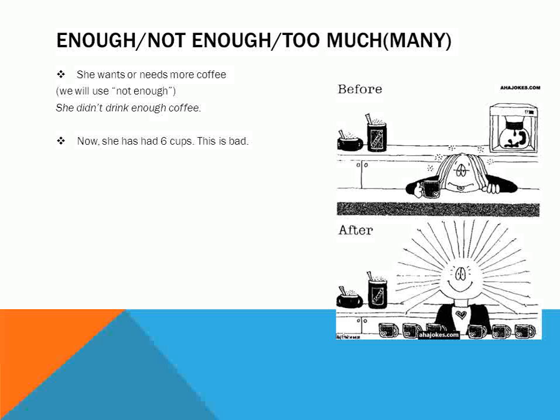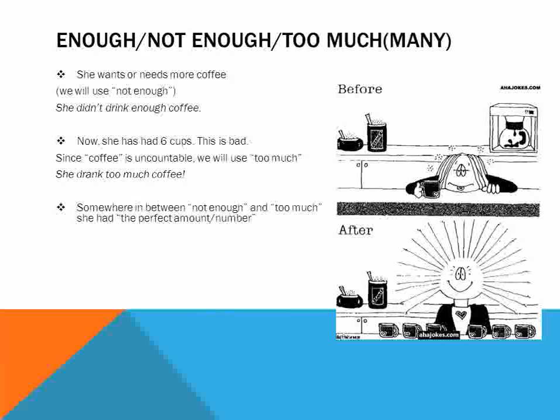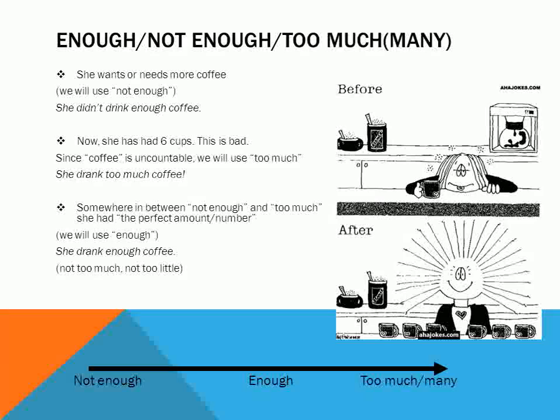In the second picture, now we can see she's had 6 cups of coffee. Maybe this is too much. Maybe this is a bad thing. Coffee is uncountable, so we will use too much. She drank too much coffee. And somewhere in between, not enough and too much, she had the right amount, the perfect amount. So we will use enough for this case. She drank enough coffee. Not too much and not too little. It's just right.